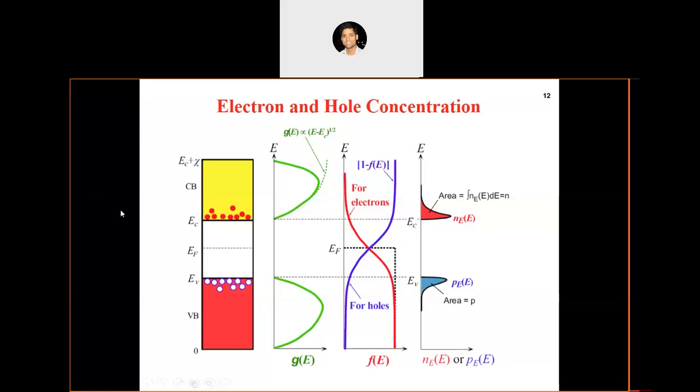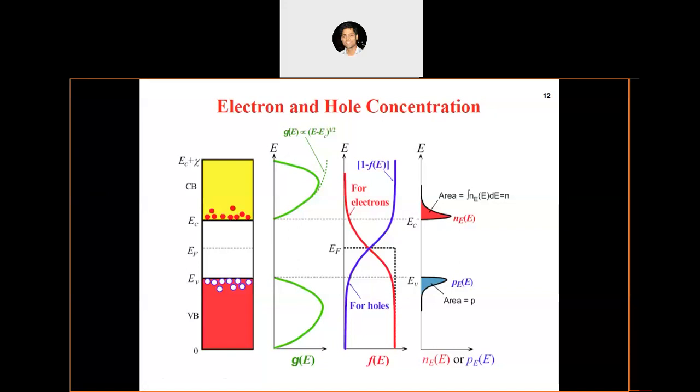Okay, so in yesterday's class, we started with how band formation happens in semiconductors, and the characteristic of semiconductors is a medium-range band gap, right? Which is the main difference between semiconductors and metals. In metals, we don't have any band gap. We have continuous energy states from the Fermi level up to the vacuum level. So there are continuous bands.